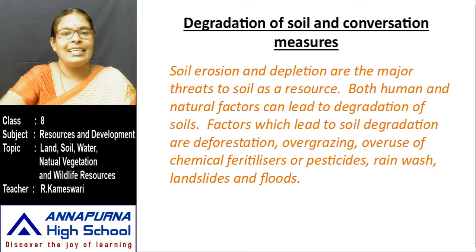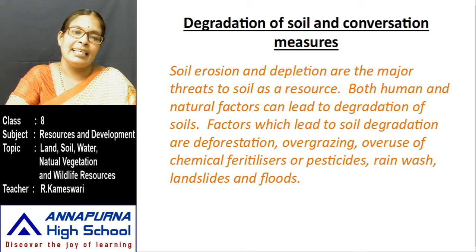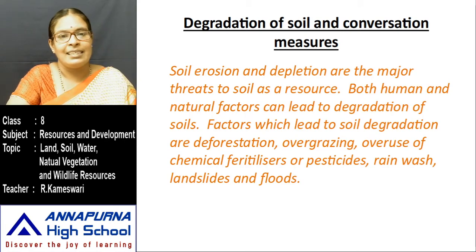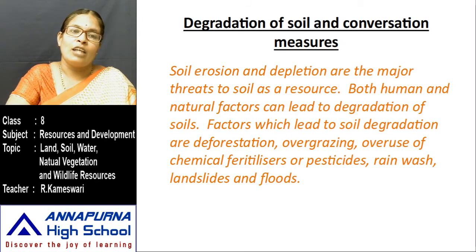Overgrazing. Grazing means our cattle wealth eating the grass. But in the olden days, the cattle ate the grass in one area, then left that area for some days. In the meantime, the grass grew again in that area. But nowadays, there is overgrazing. The cattle completely graze that area's grass. That's why, due to overgrazing, the grass did not stop the rainwater. Rainwater washed away the topmost layer of the earth's surface.